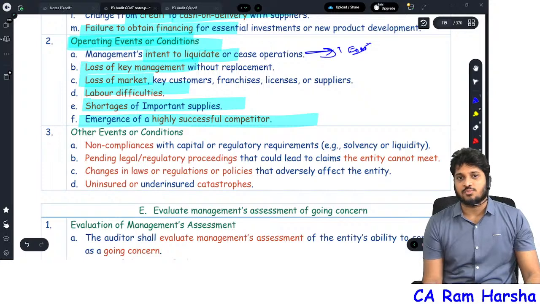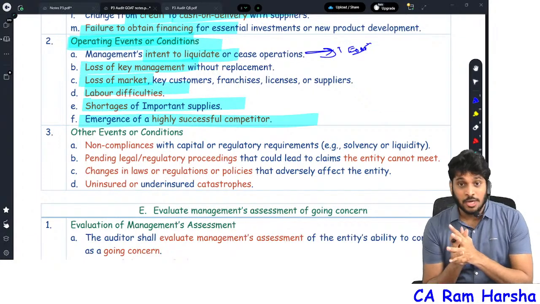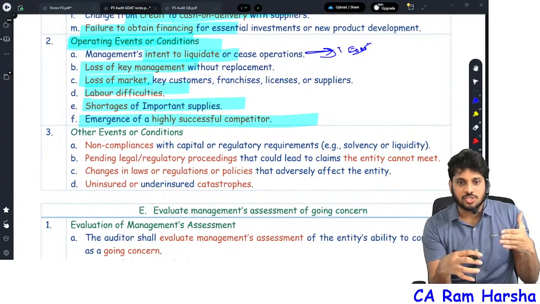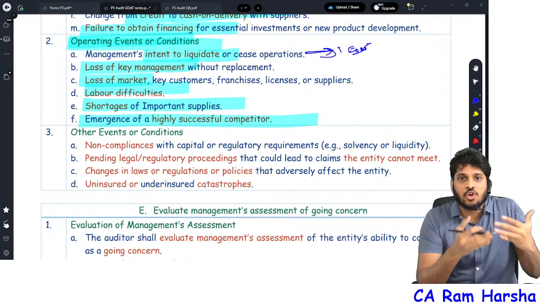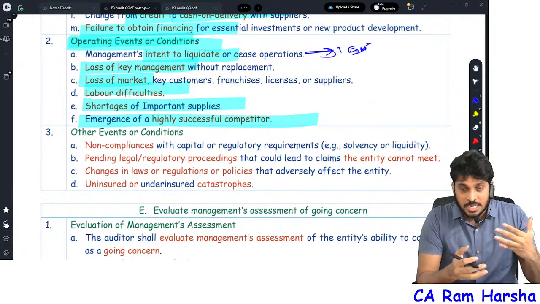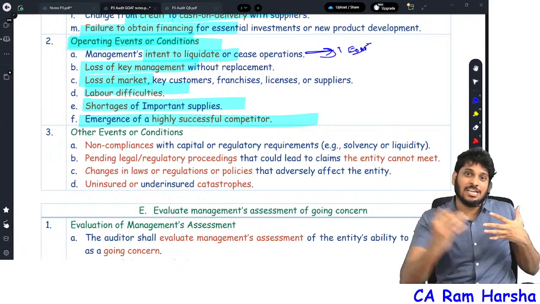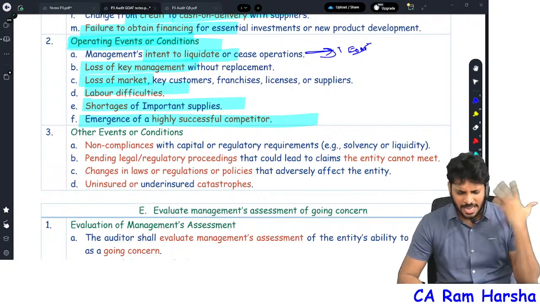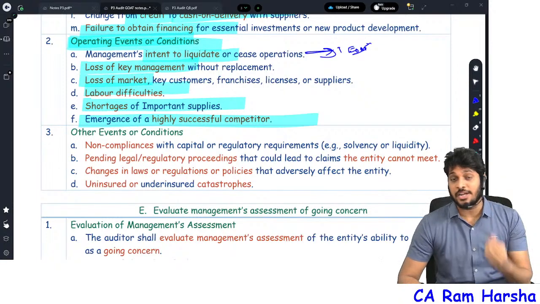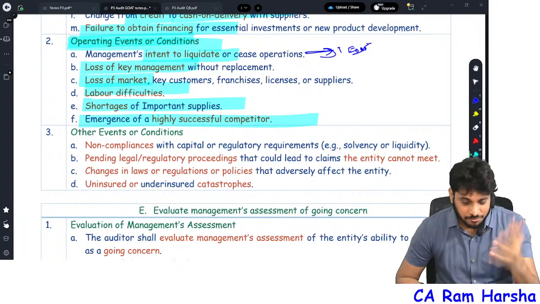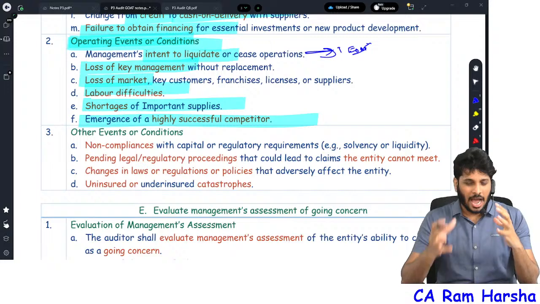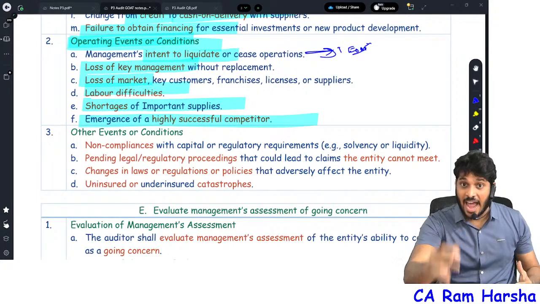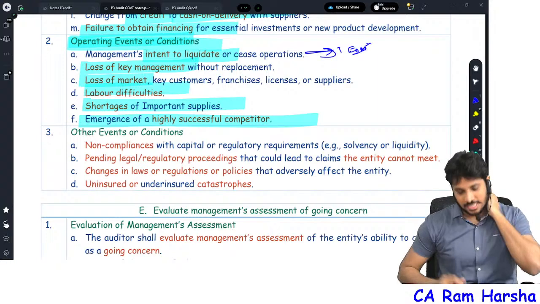Emergence of highly successful competitors. For example, right now there is news that Starlink of Elon Musk is coming to India, and Reliance Industries filed a petition with the government that fair competition must be there. Getting it? The same Reliance company killed competition. But fine. See, Mukesh Ambani is one of the patriots. I have a very huge respect for him. He's a patriot, no doubt about it. Because of Reliance Jio only, I can confidently tell you, India was able to handle the COVID situation. Fine. Anyhow, that's a different story altogether.